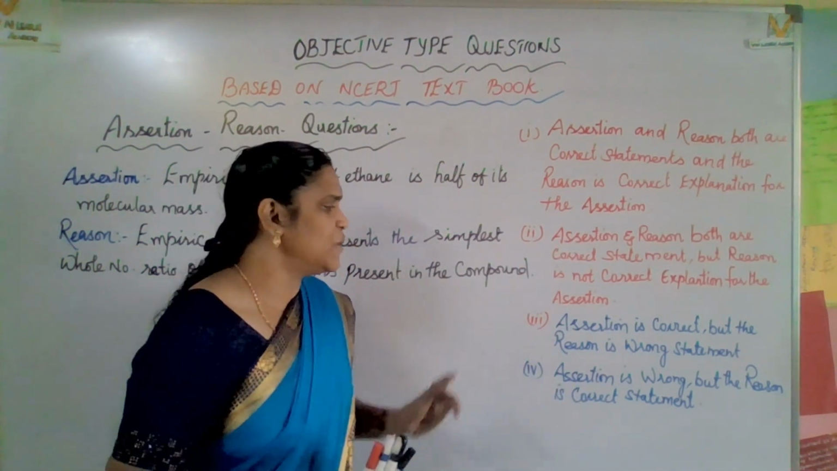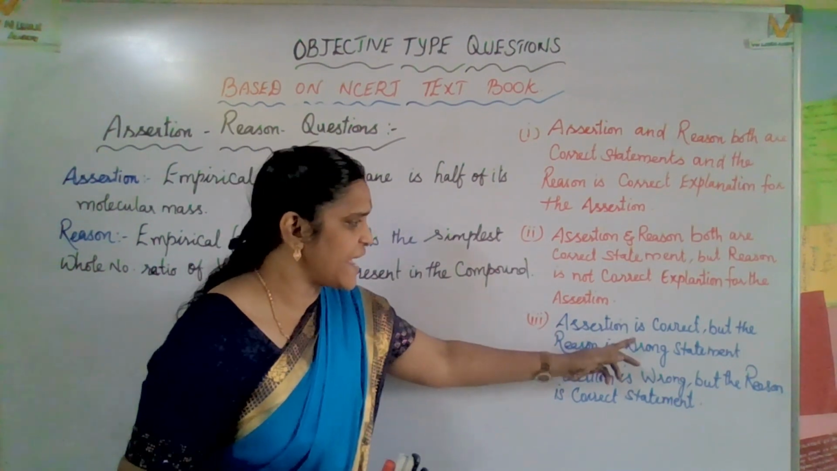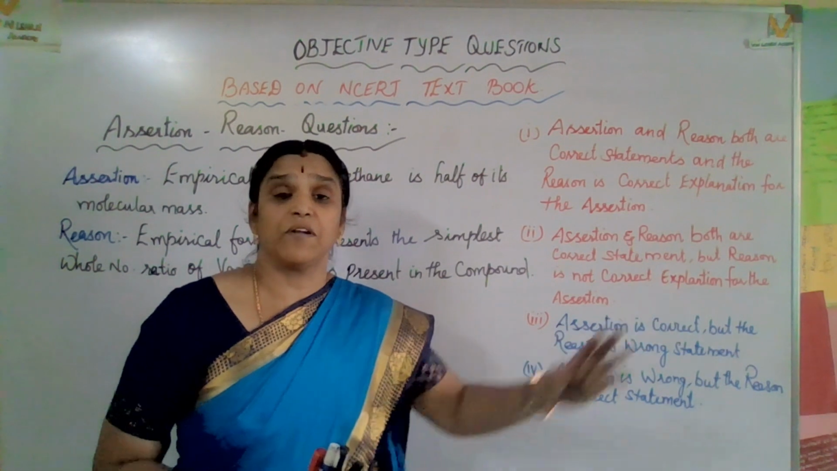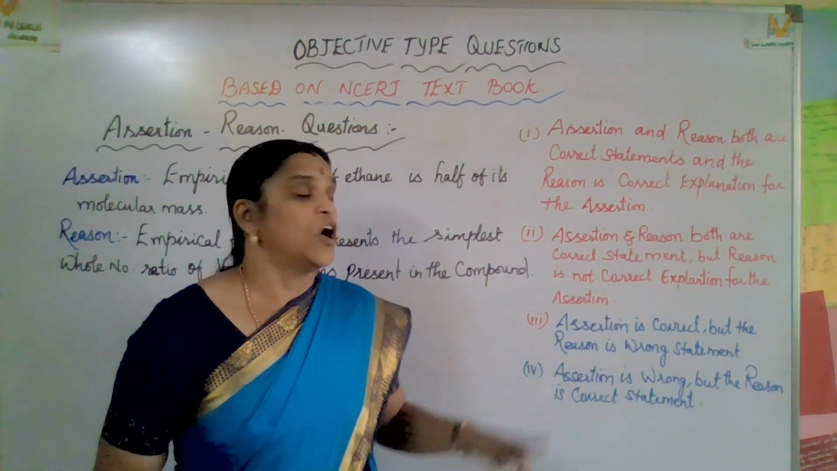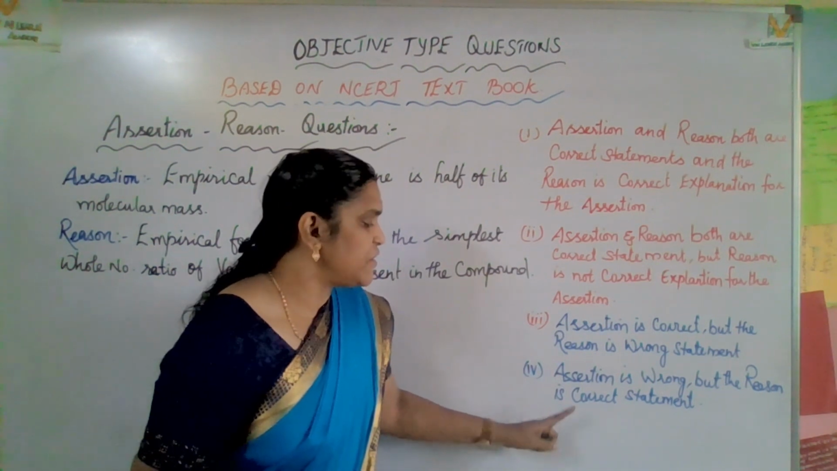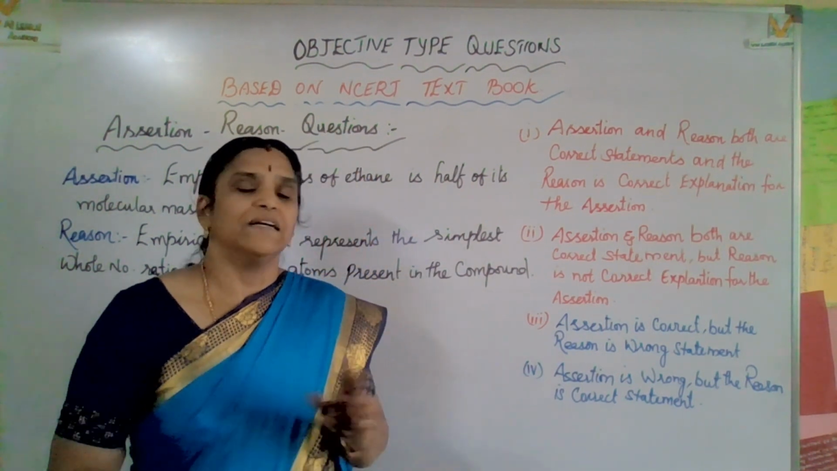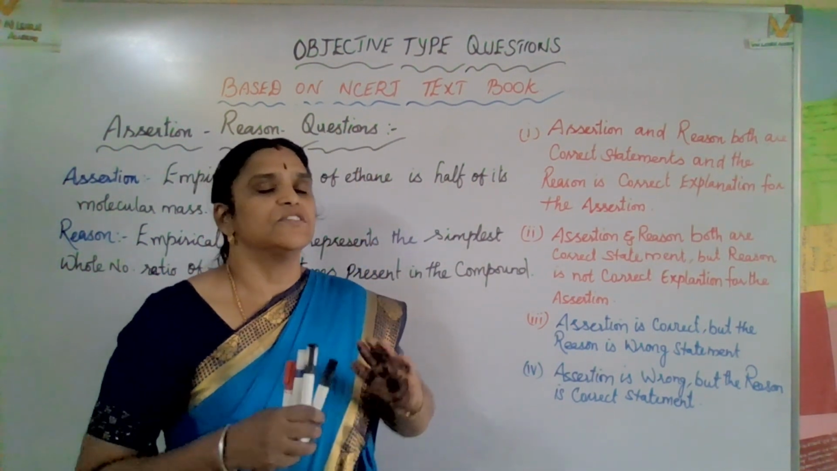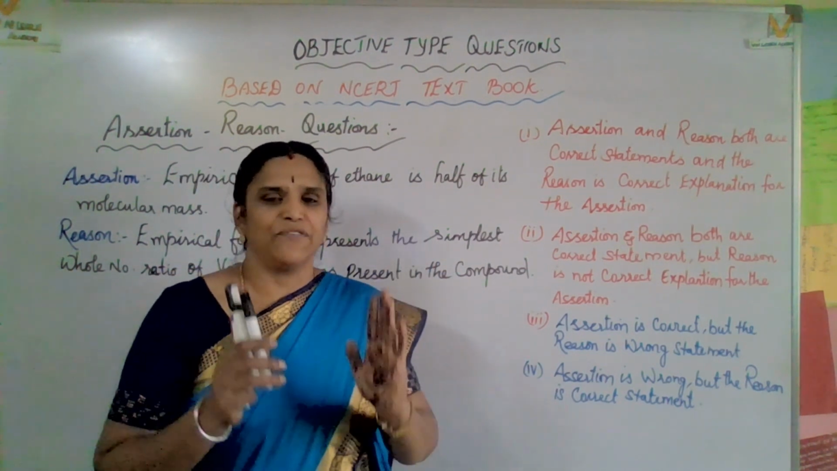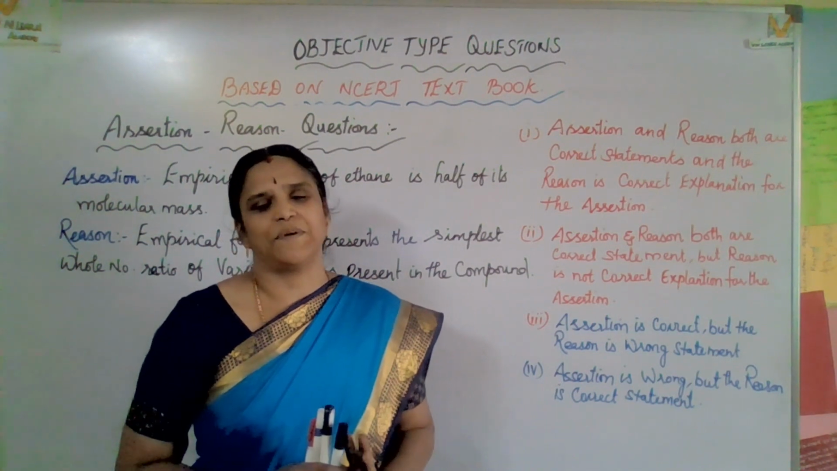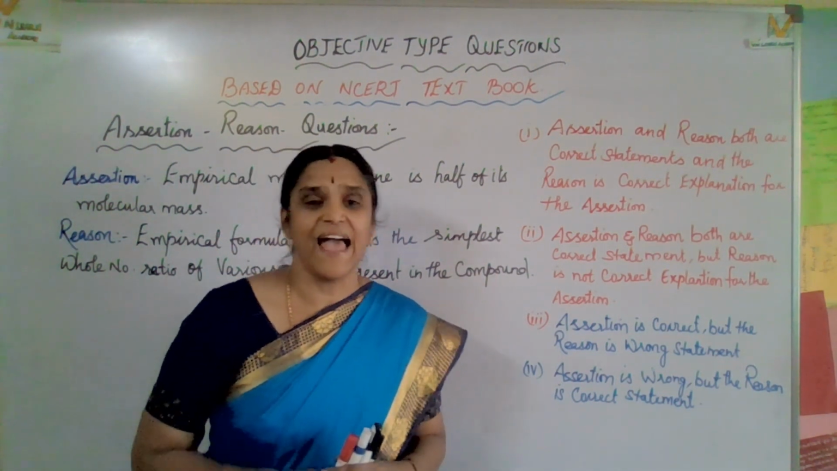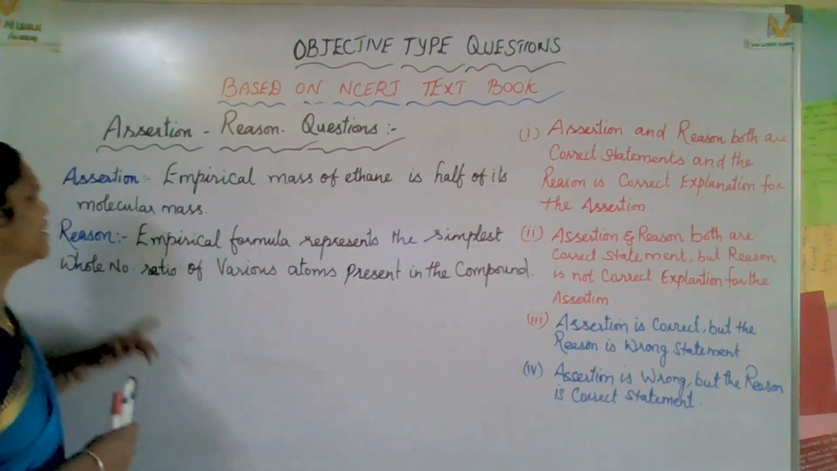Yes, now the third one: assertion is correct but reason is a wrong statement. One statement will be correct, the other statement will be wrong. Or else assertion is wrong but the reason is a correct statement, like the opposite. Okay, so let us watch this assertion reason. If you are thorough in your concept, you are winning the race to find the answer. Come on, let's go for it.